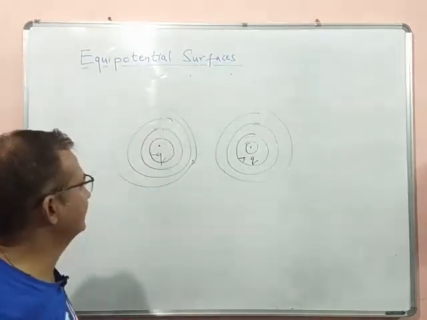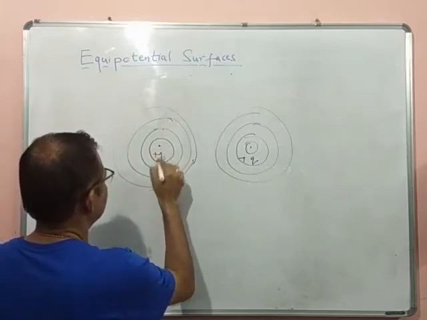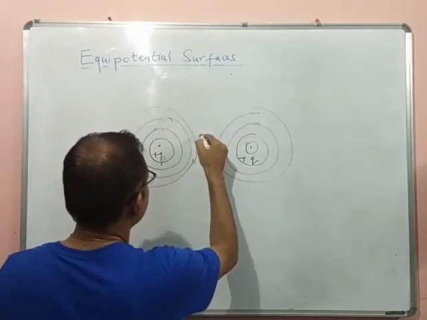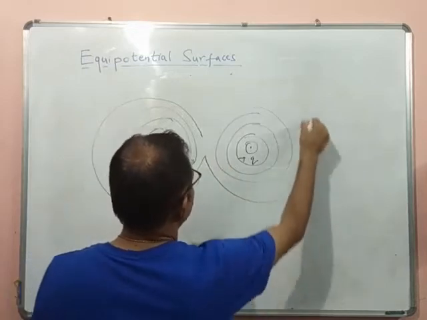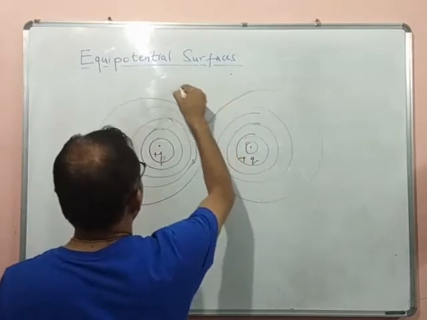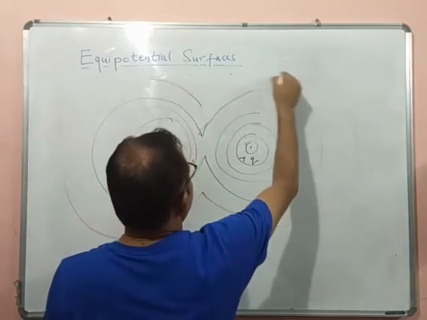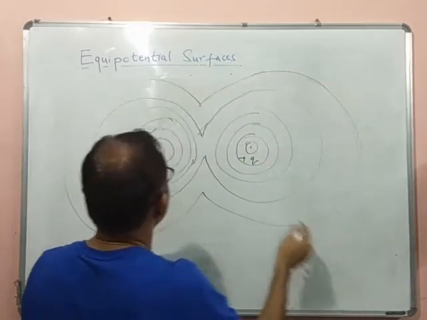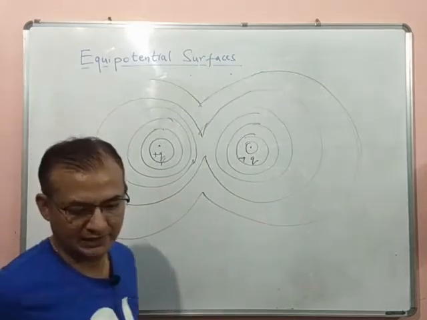For similar charges, it will be somewhat similar, but then at some point the surfaces will merge and become a single surface. So it will look somewhat like this. If there are like charges, the equipotential surface will look like this.